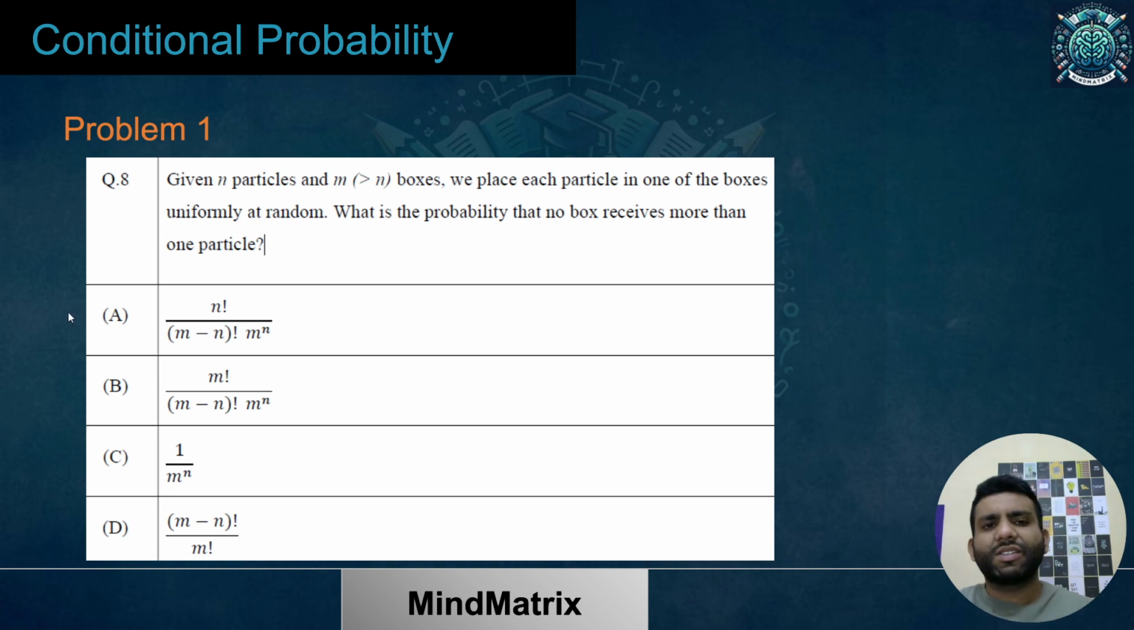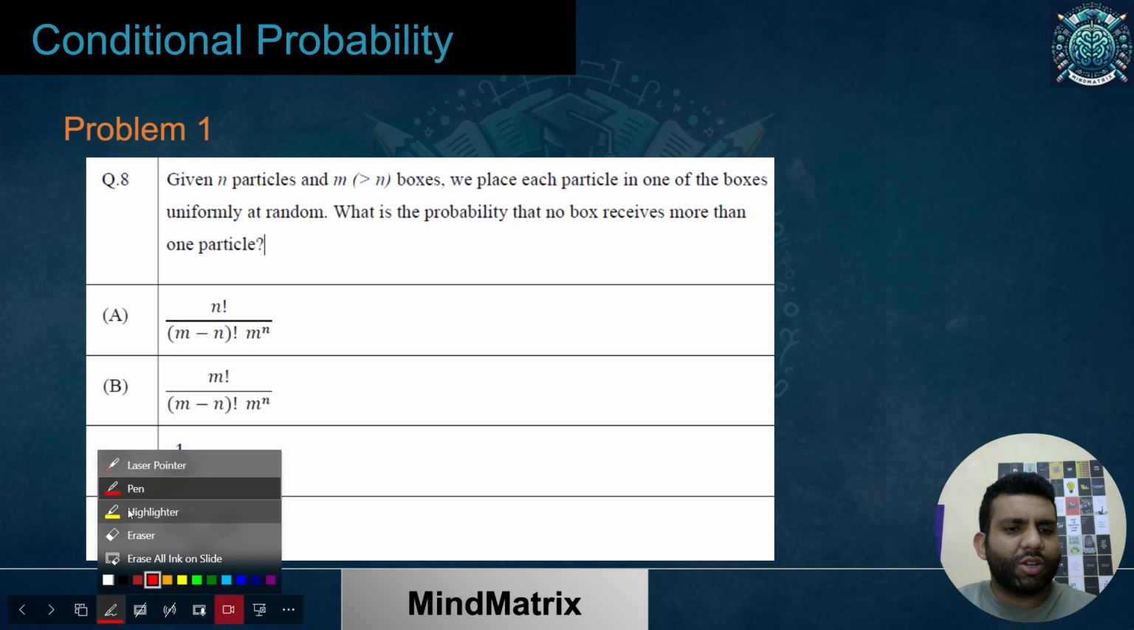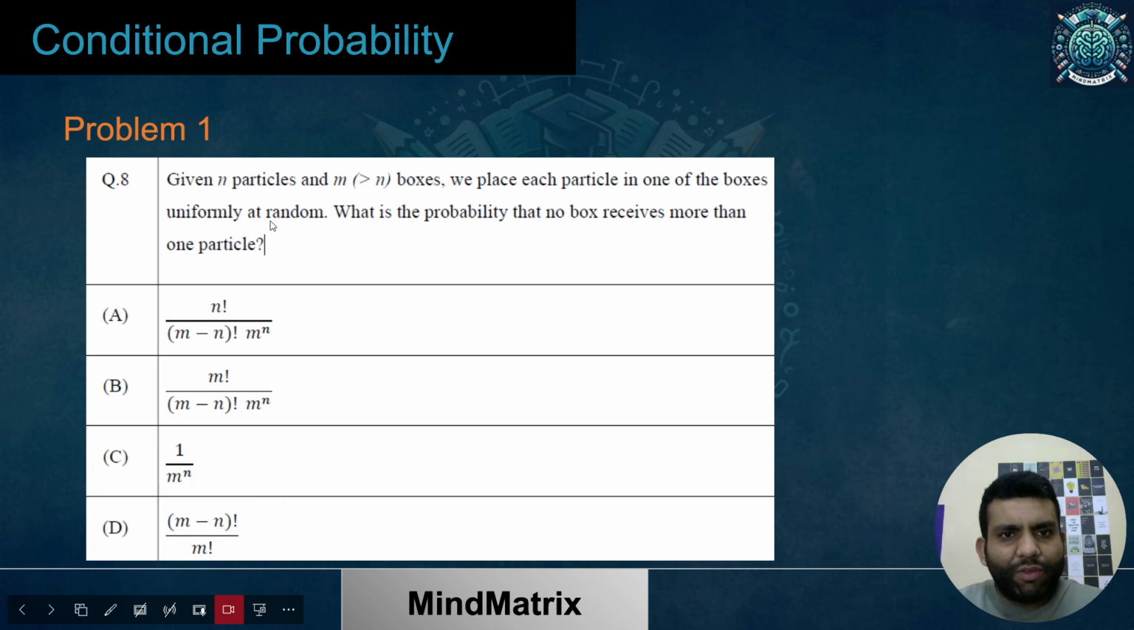So let's discuss. We have n particles and it is given we have m boxes. So it is similar to the distribution problem. We have already seen how to do that. It is just one of that kind of problem where we have to calculate the corresponding probability. So we have n particles, m boxes, and it is given to us that m is greater than n. M is greater than n. This is important.